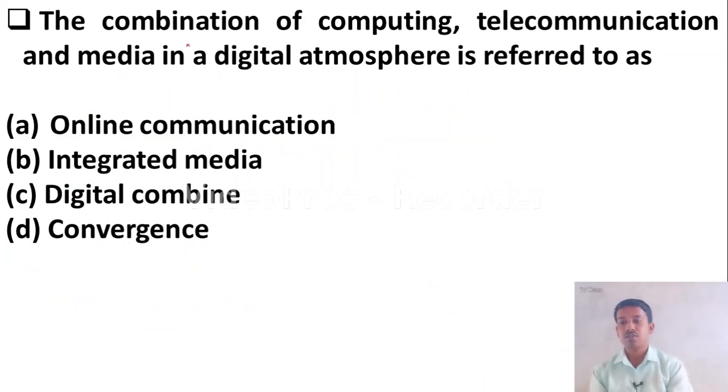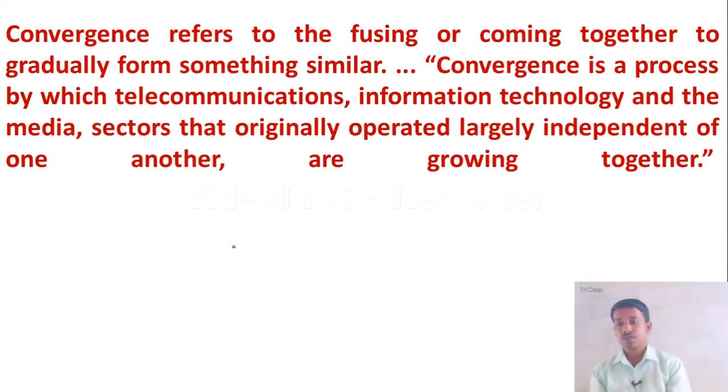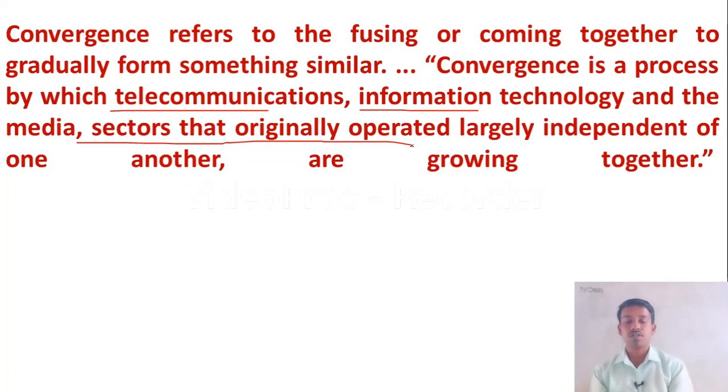Here the question is: the combination of computing, telecommunication and media in a digital atmosphere is referred to as: option A, online communication; option B, integrated media; option C, digital combined; option D, convergence. Yes, here the right answer is option D, convergence. Convergence means the process by which telecommunications, information technology and media, which originally operated separately, are combined together. So let us move to the next question.